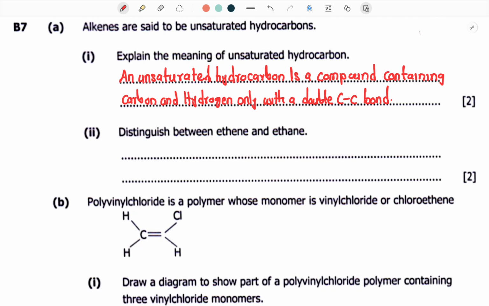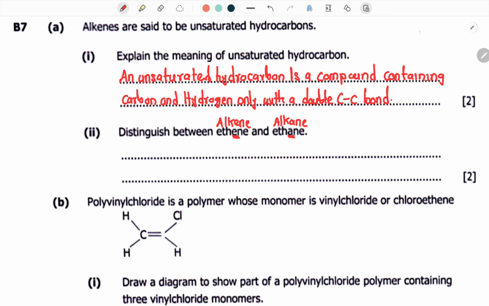covalent bond. The next question is saying, distinguish between ethene and ethane. I want you to take note of what is happening. There you've got E. Here you've got A. One is an alkene. So this is an alkene. Then this is an alkane. What is the difference?